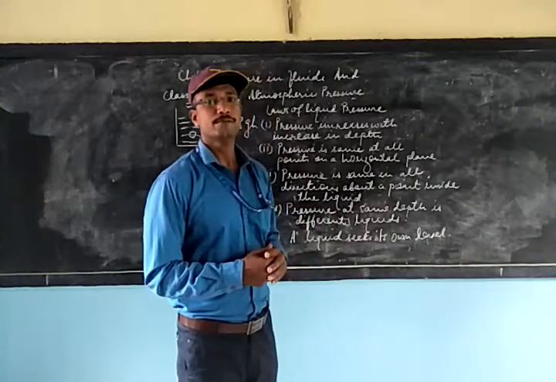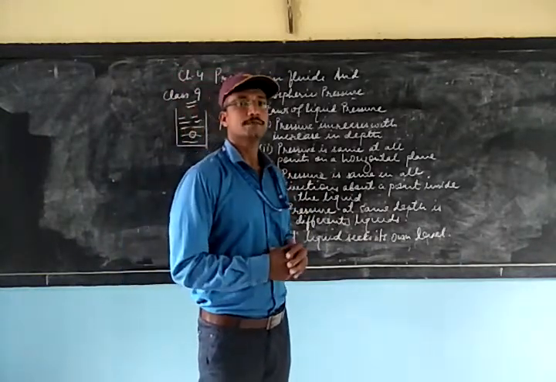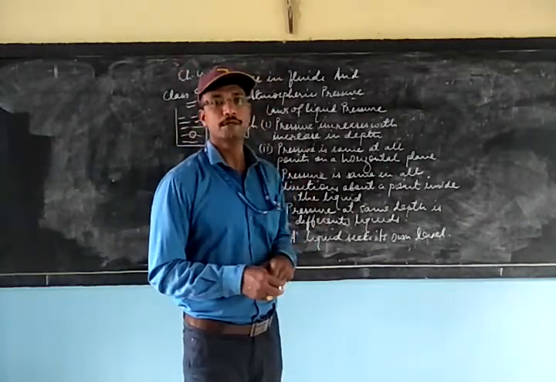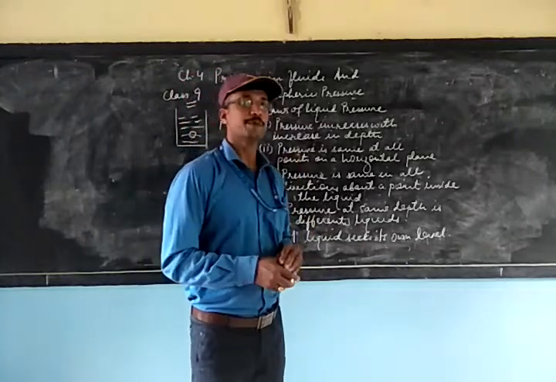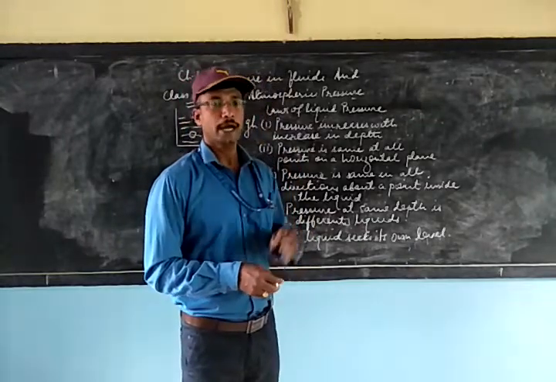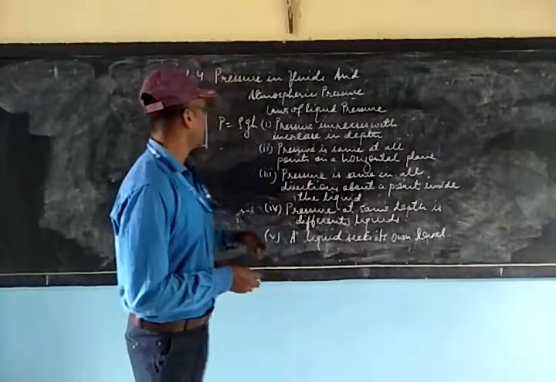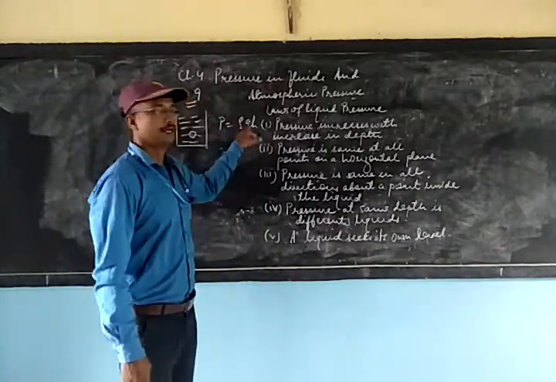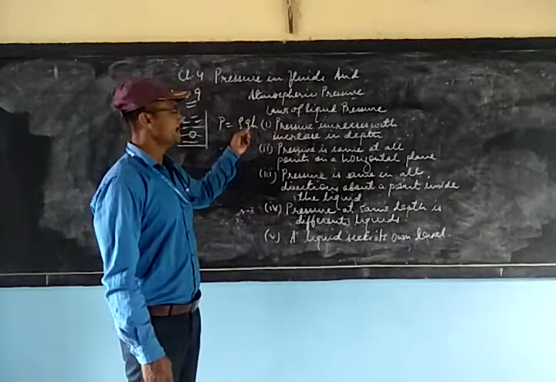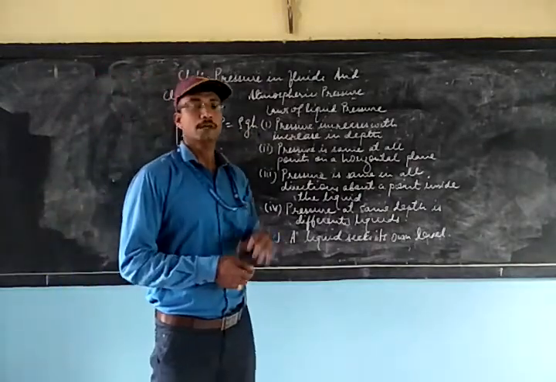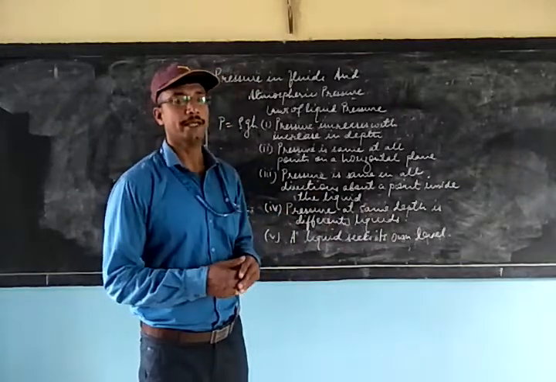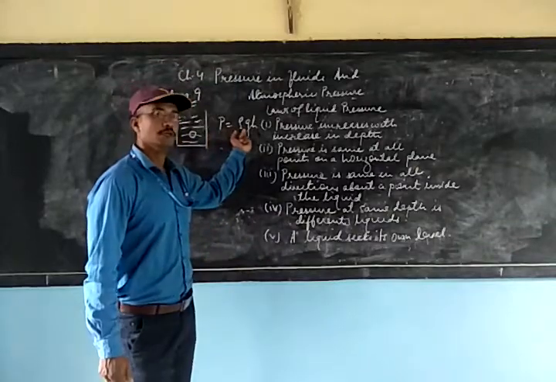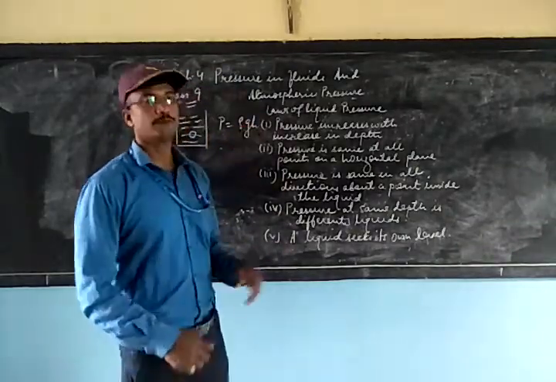Students, yesterday we studied that an object at a depth from the surface of a liquid experiences pressure inside it, and that the pressure experienced by a body inside the liquid at a certain depth is given by rho gh, where rho is the density of liquid, h is the depth from the free surface, and g is acceleration due to gravity. Now, since on the earth acceleration due to gravity is almost the same everywhere, we can say pressure is directly proportional to density of liquid and depth from the free surface.